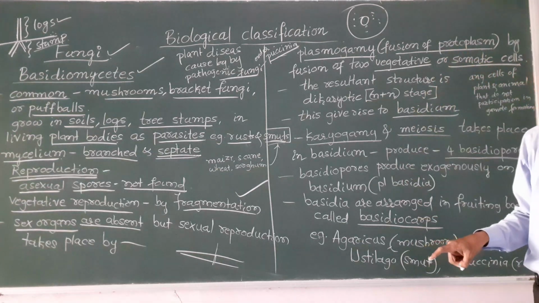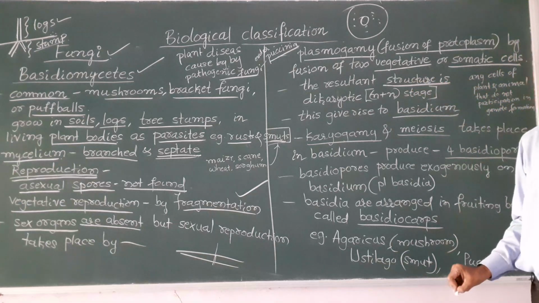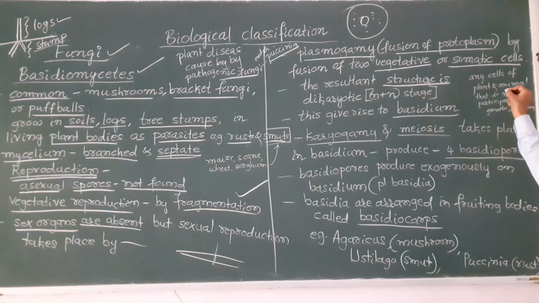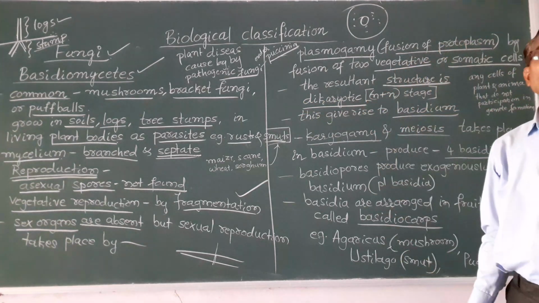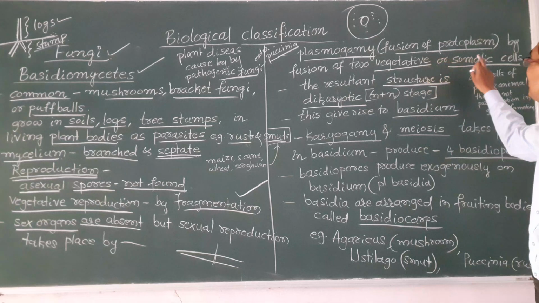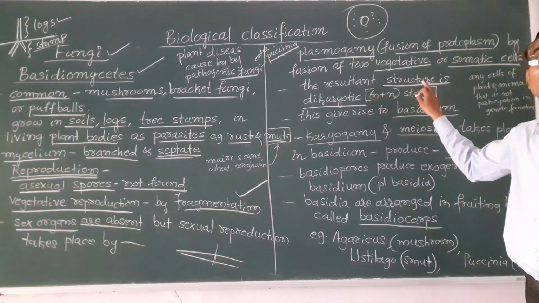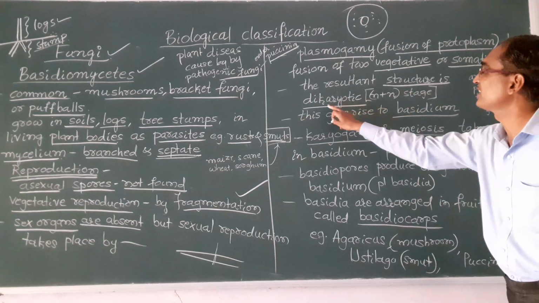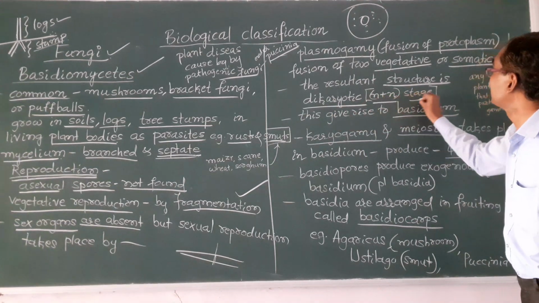So plasmogamy takes place by fusion of two vegetative or somatic cells, and that results in a structure called dikaryotic. That means the N plus N stage.